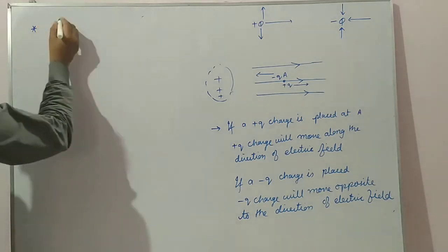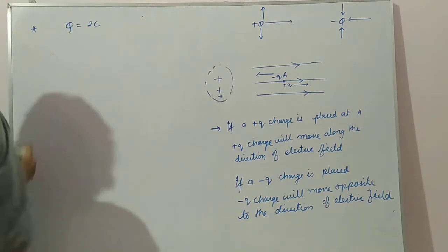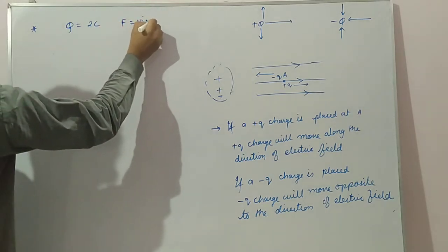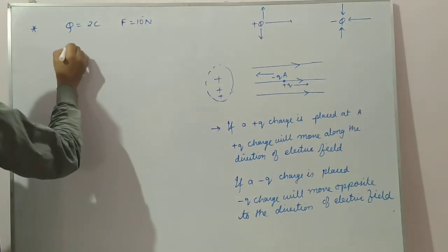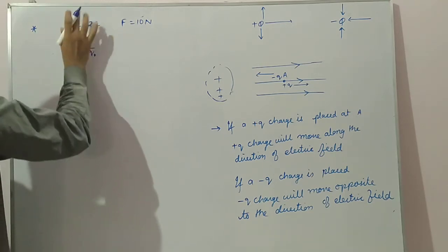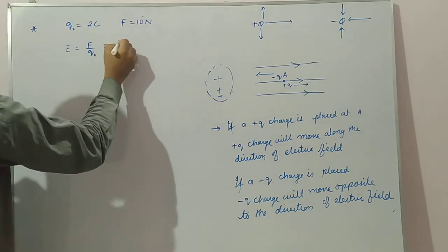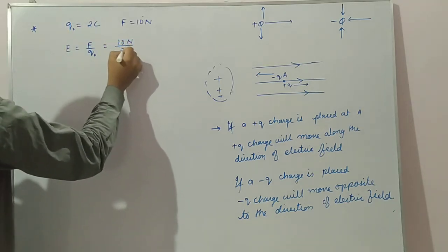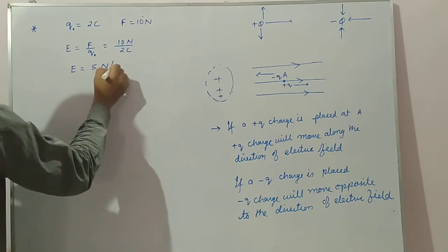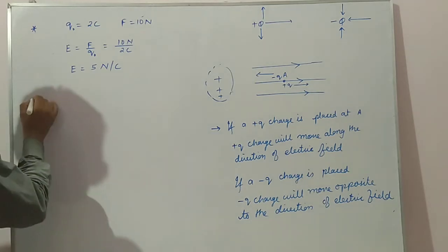So here, the charge is given as 2 coulomb, and the force is 10 Newton. So the electric field is equal to F by Q naught. Take this one as Q naught only. F is 10 Newton by 2 coulomb. So the electric field is 5 Newton per coulomb. Okay.